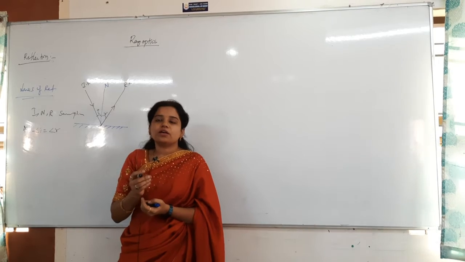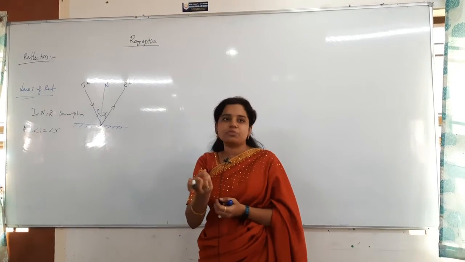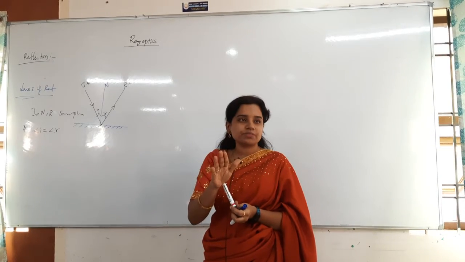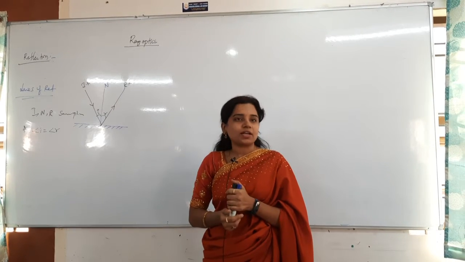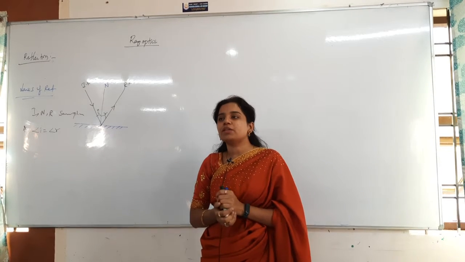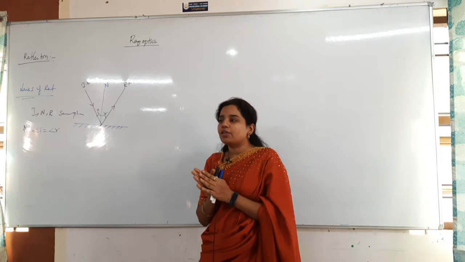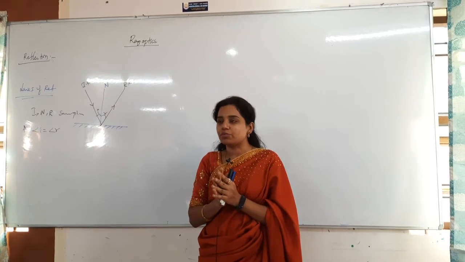Whenever you see an object and an image, the object belongs to the incident rays, and the image belongs to the reflected rays. That might be real or virtual; I will tell you the difference also. But you have to mainly remember that the object belongs to the incident rays, and the image belongs to the reflected rays.